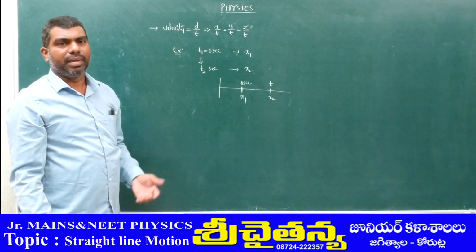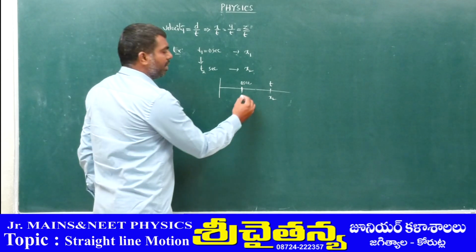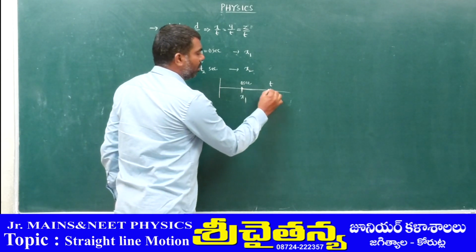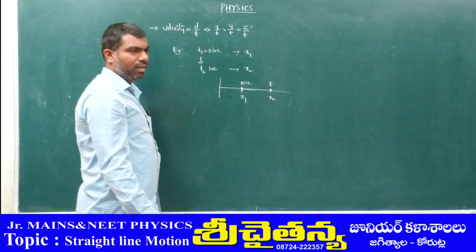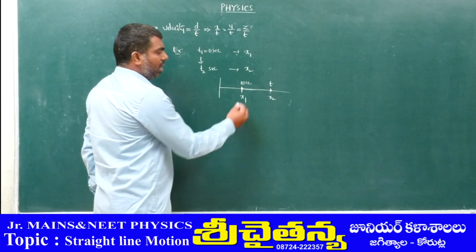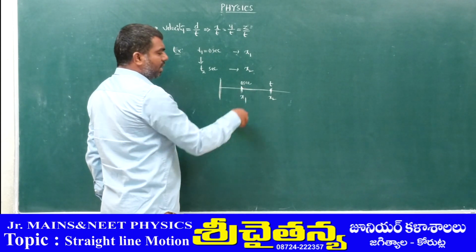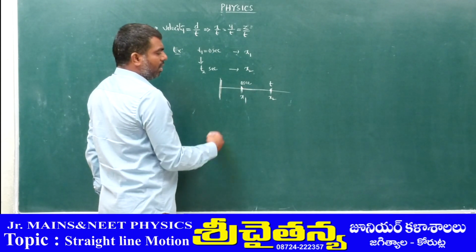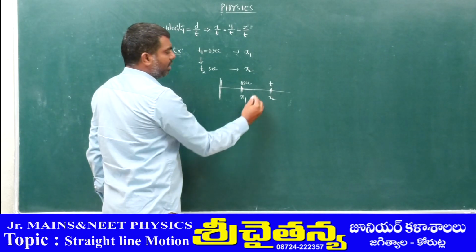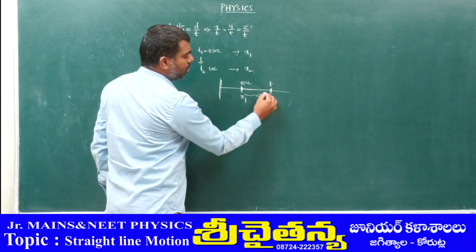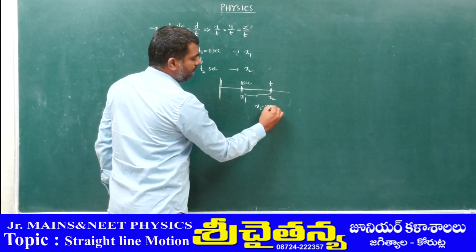What is the displacement? The displacement means the length from initial to final, the shortest from initial. Initial to final: this is x2, and this is x1. The gap between these two points is x2 minus x1.